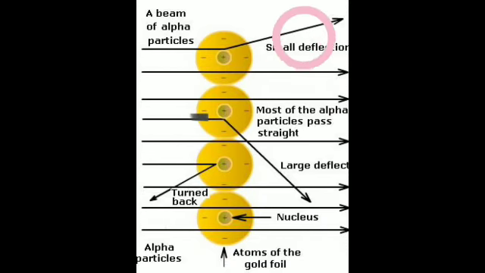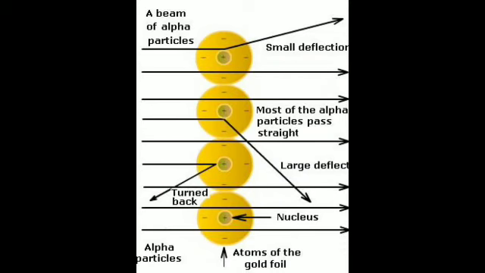Deflection means that they get deviated from their straight path, they bend somewhere or change their path. Or you can see a few of them are largely deflected. And the third observation, that very few alpha particles completely rebound on hitting the gold foil. Is that clear? Rebounding means going back from where they had come, turned back.